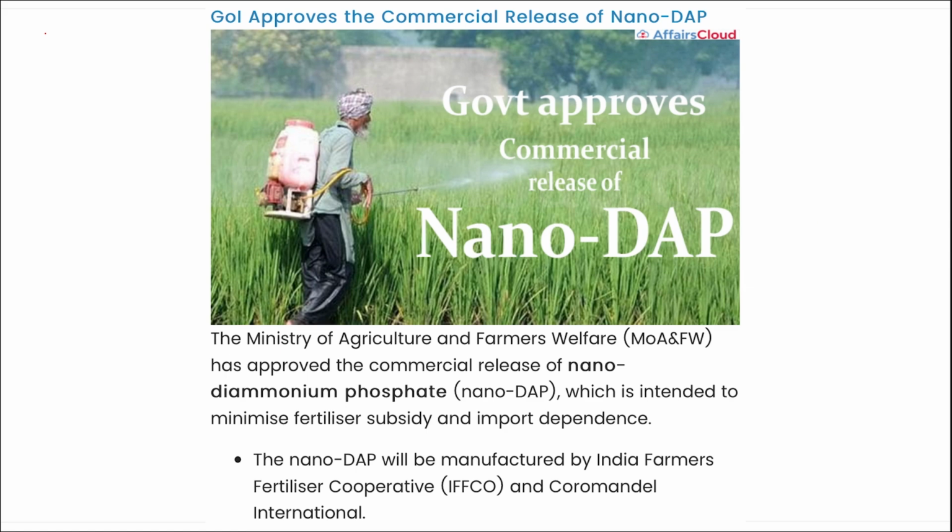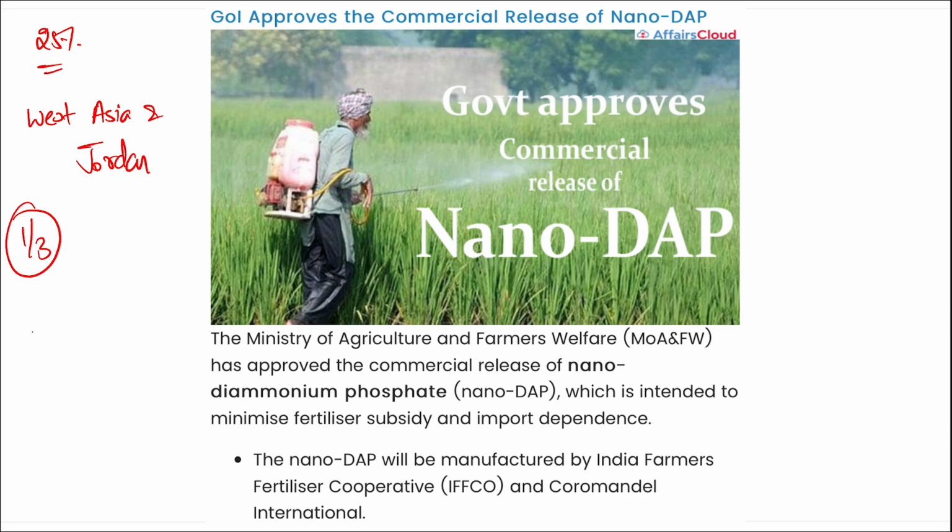India imports roughly 25% of its annual urea consumption, while more than half of the nation's DAP supplies come from West Asia and Jordan. Apart from this, imports contribute nearly one third of the total domestic soil nutrient usage, which is estimated to be around 60 million tons per year.